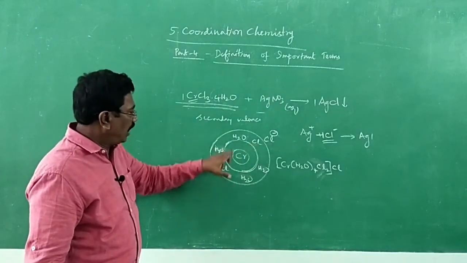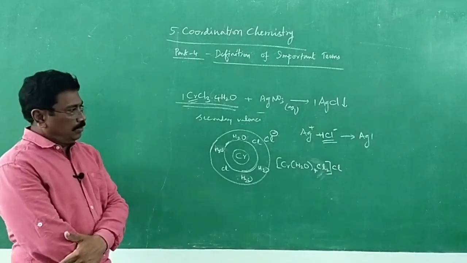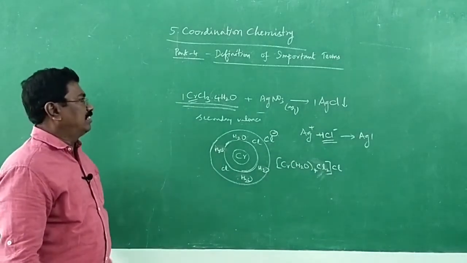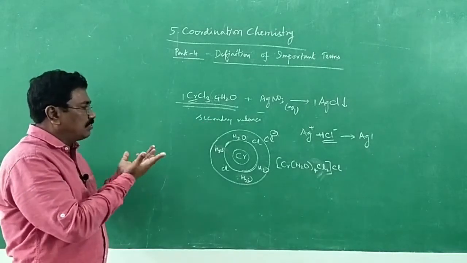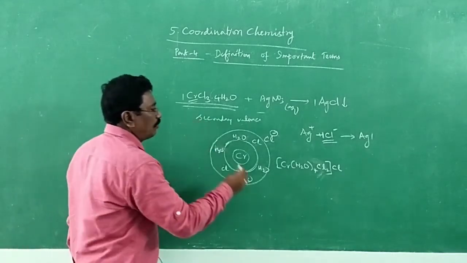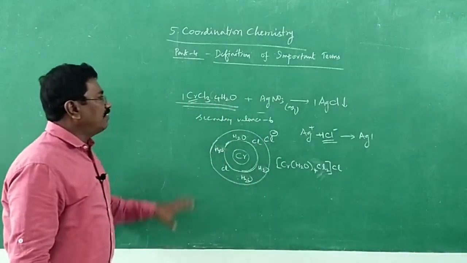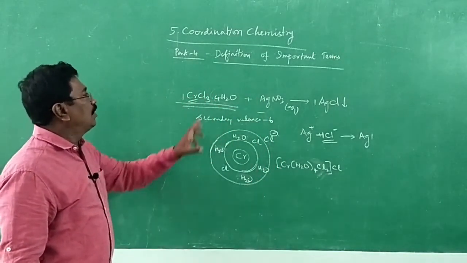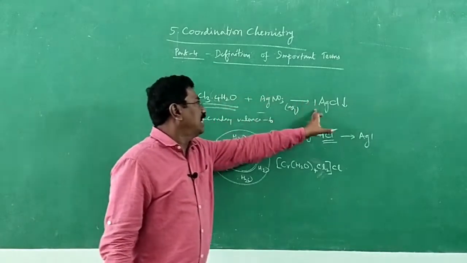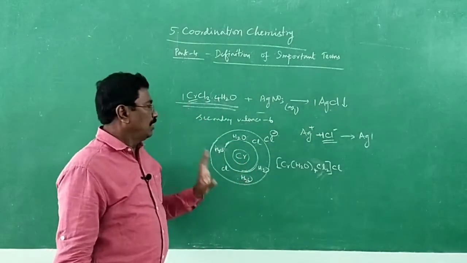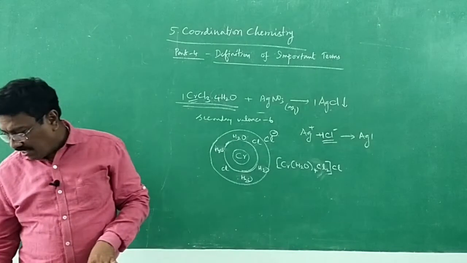2 chloride ions and 4 water molecules are in the inner sphere. It cannot ionize. The water molecule is not present outside the coordination sphere. That's what they have mentioned. Secondary valence is found to be 4 plus 2, 6. So secondary valency of the molecule is 6. Since only 1 chloride ion is present outside the sphere, only 1 AgCl is formed. So it may be drawn based upon Werner theory as they are given.